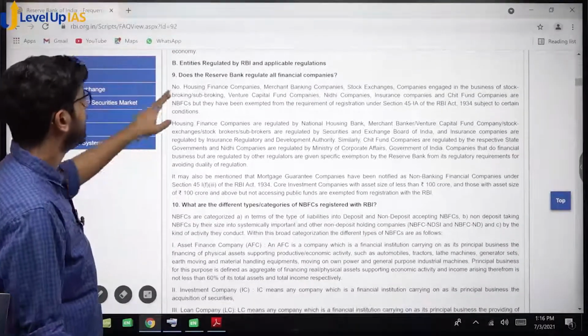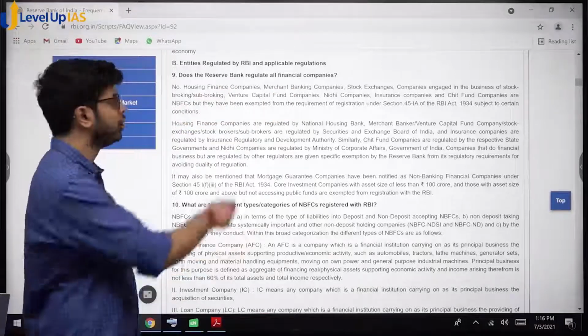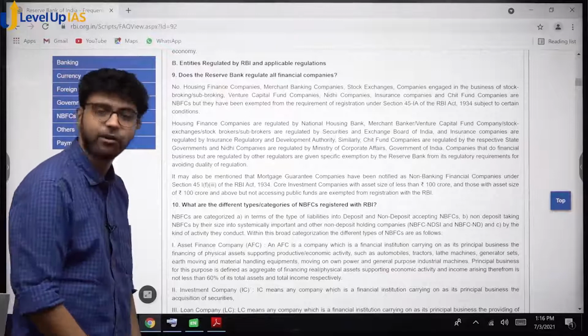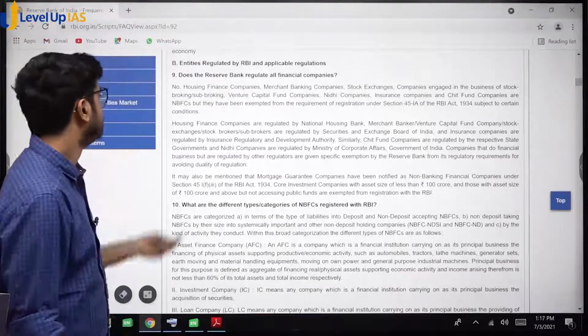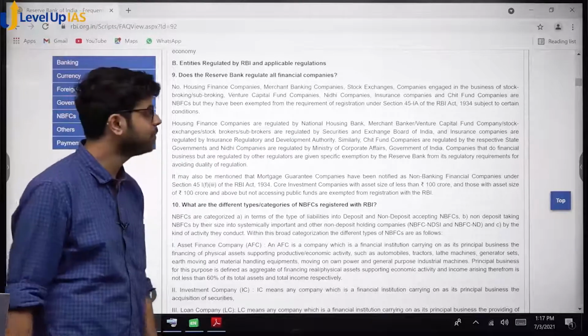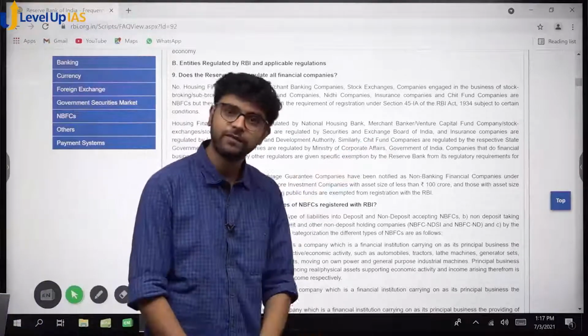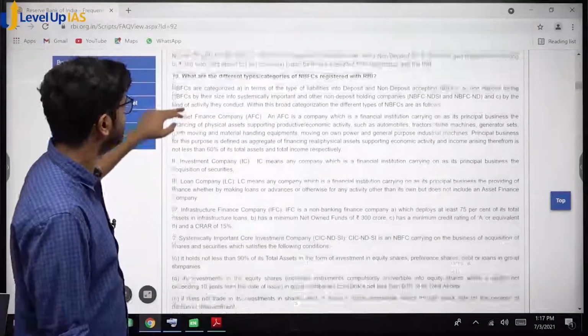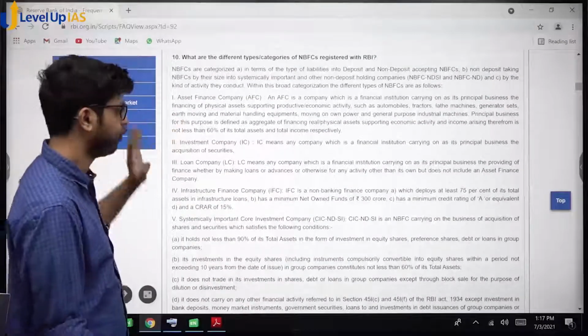See this. Does RBI regulate all financial companies? No, not all. Registration? Yes. Regulation? No. See, housing finance companies are regulated by NHB. Remember NHB, National Housing Bank? Merchant banks, we have seen all this. We have read everything, what is left now? See, this is the core of it.